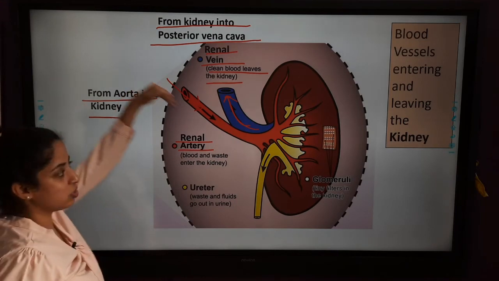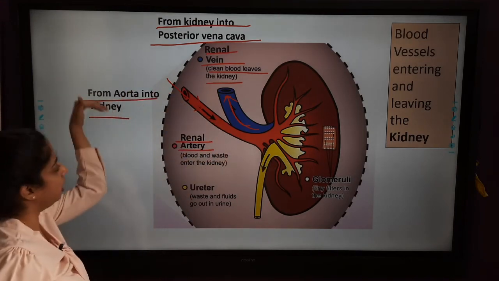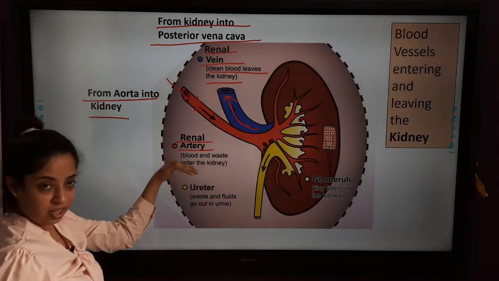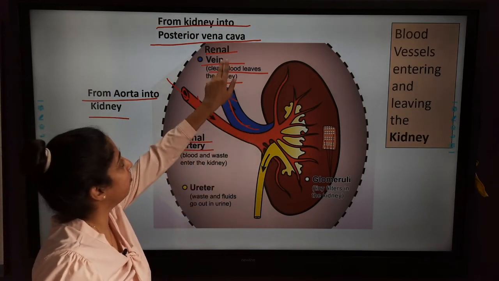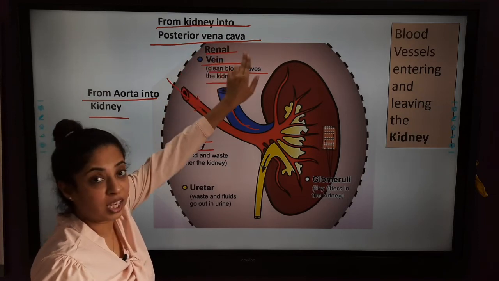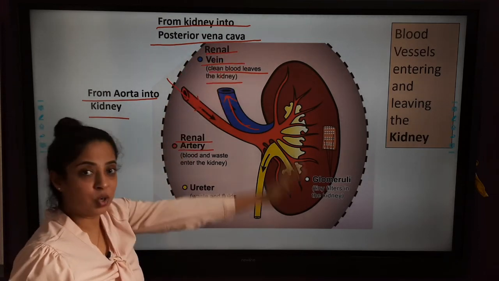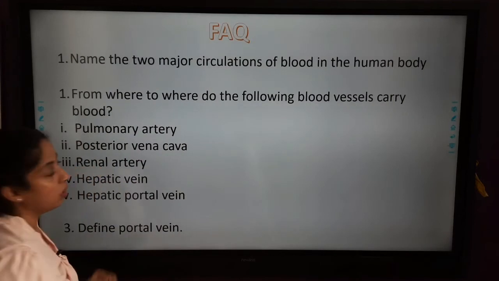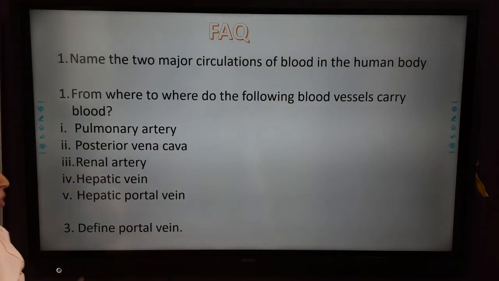So blood enters from the heart, from the aorta into the kidney through the renal artery, and the vessel which is leaving is known as the renal vein, and here it goes from the kidney to the posterior vena cava. I hope you have understood this very well. Now let us study the frequently asked questions.